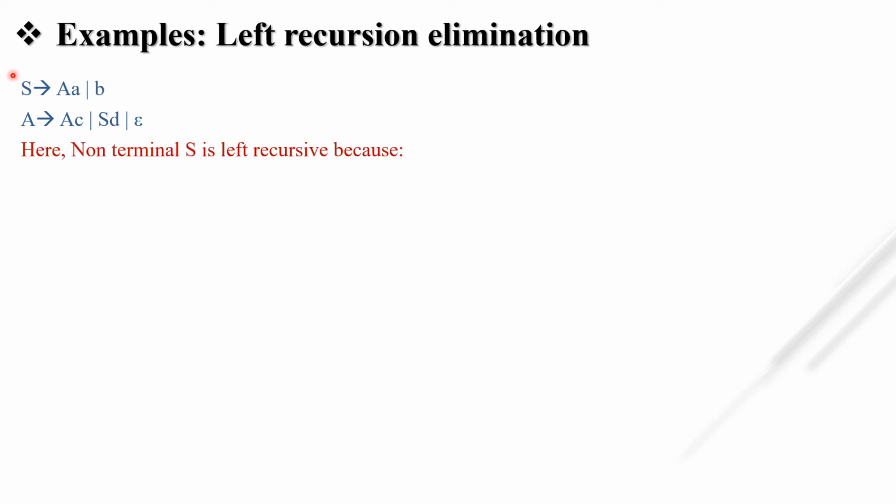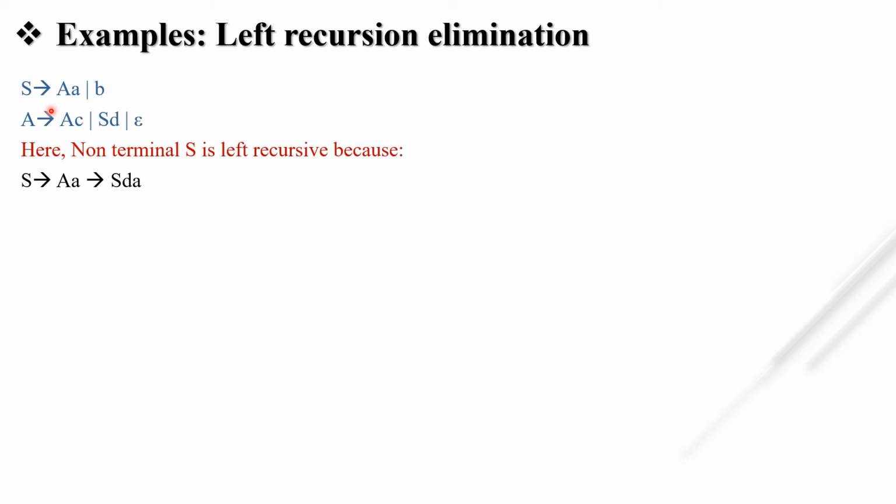Here non-terminal S is left recursive because S tends to AA, and this A may be replaced by SD. If I replace this A with SD, then S tends to SD. So it is an indirect left recursion. Okay, this grammar is left recursive but indirect.